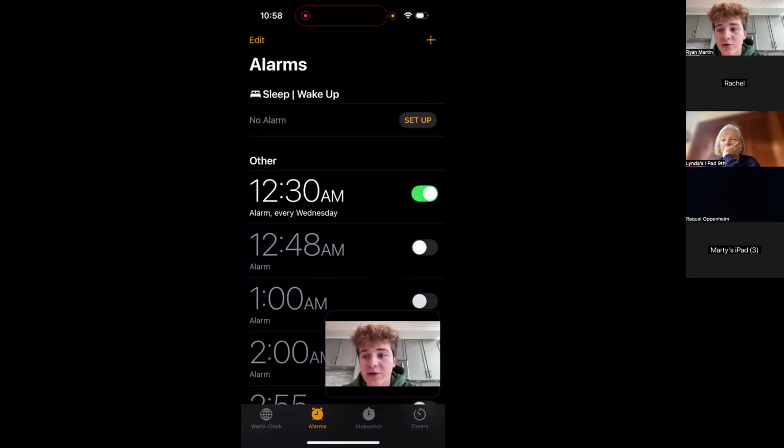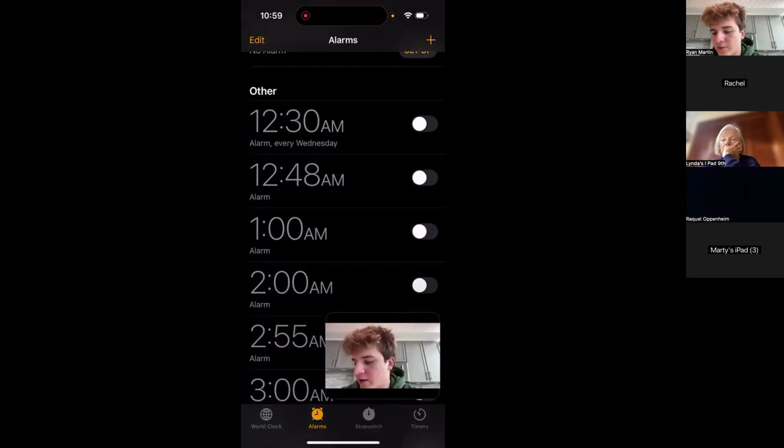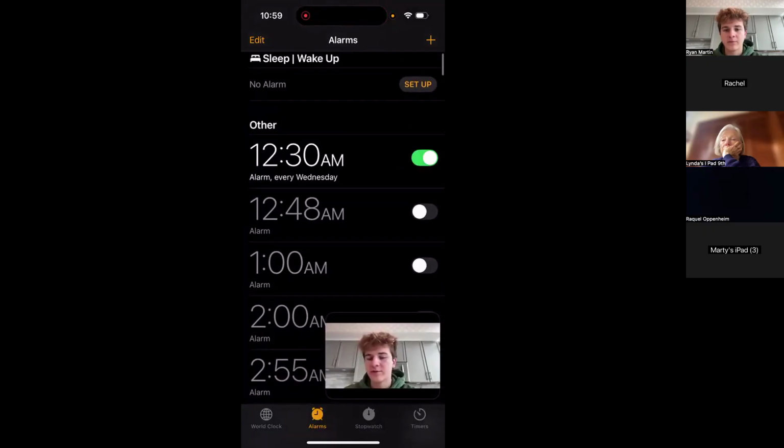And let's say I wanted to turn this off. So you see how it's green with the dial on the right. You want to press that and it'll turn off. And it's as simple as that. So let's say I had to wake up at 1 a.m. the next day, I could press 1 a.m. If I had to wake up at 2 a.m. the next day, I turn this one off and I turn this one on. So it's just like an on-off switch on a light. So my alarm is on and it's now off.